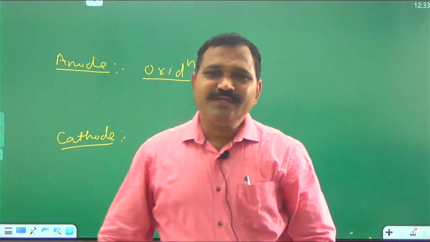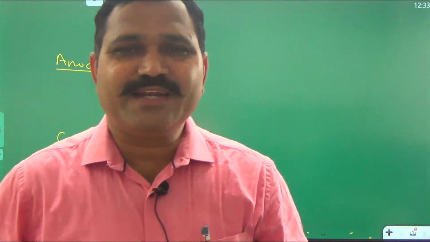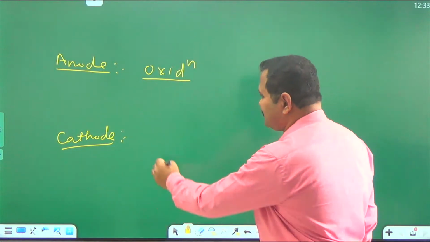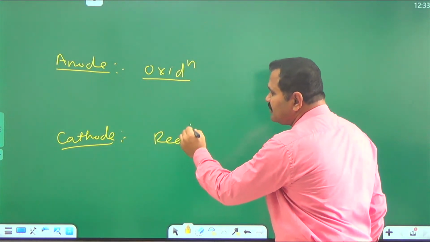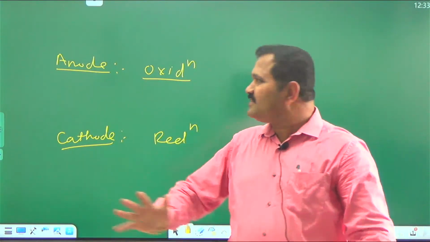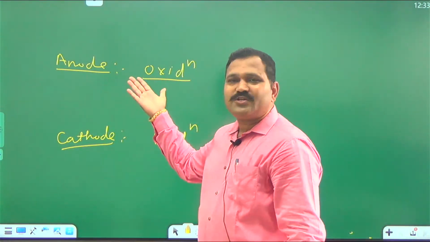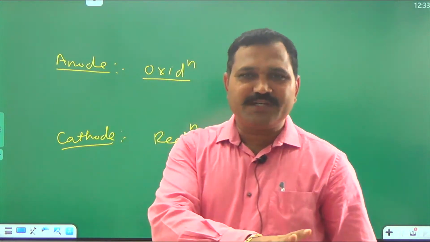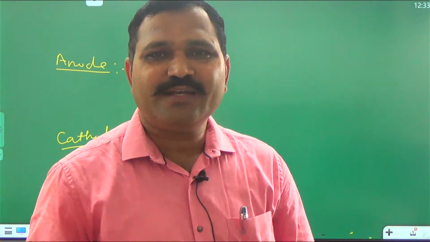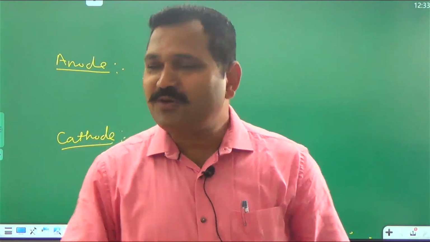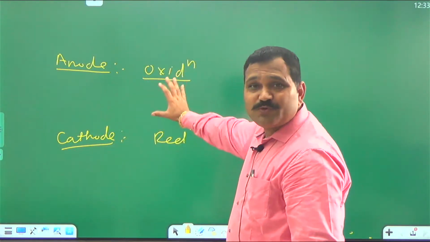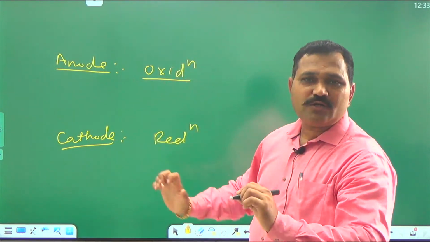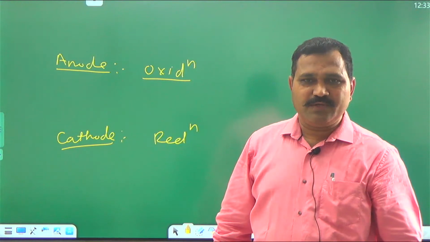What is cathode? Ultimately, the electrode where reduction reaction takes place. It is known as anodic oxidation, cathodic reduction: anode where oxidation takes place, cathode where reduction takes place. On the basis of the processes taking place, we have to define the electrode, not as positive or negative.